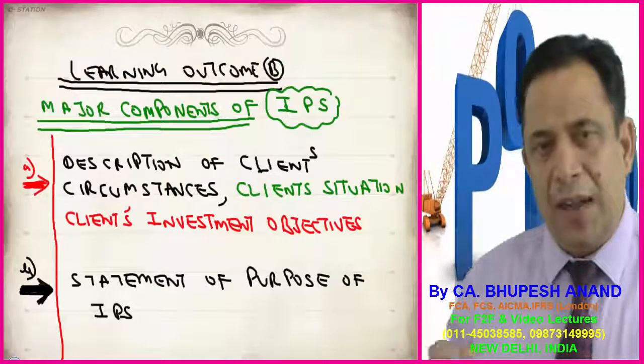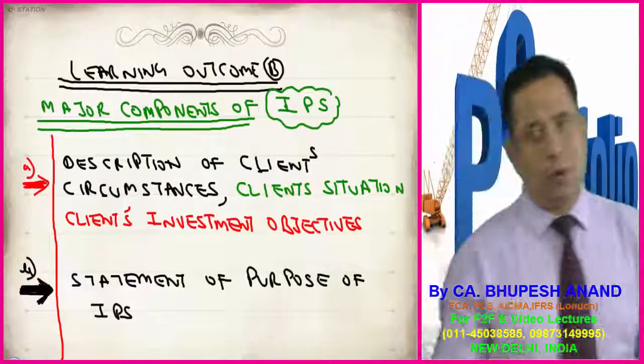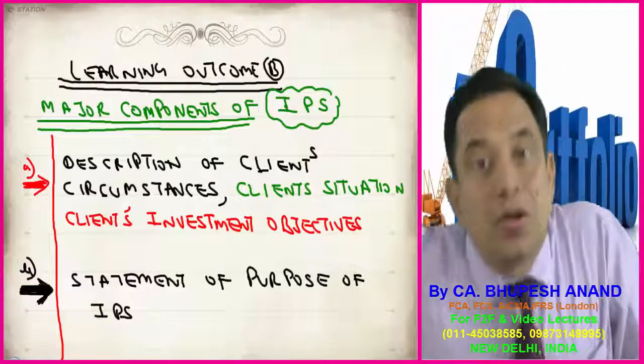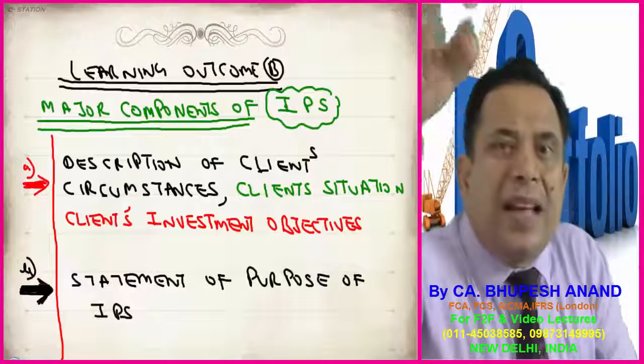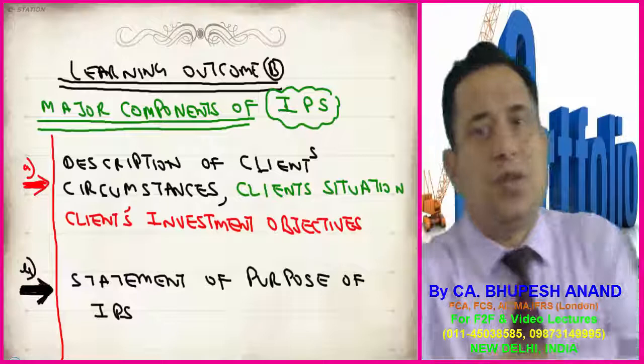So the next, learning outcome B. I have told you that this is theory reading. We can cover it in 2 lectures. So I'm going to start with learning outcome B. What are the major components of investment policy statement? Now before writing, you tell me what are the components as per your mind. What can be the components of investment policy statement?